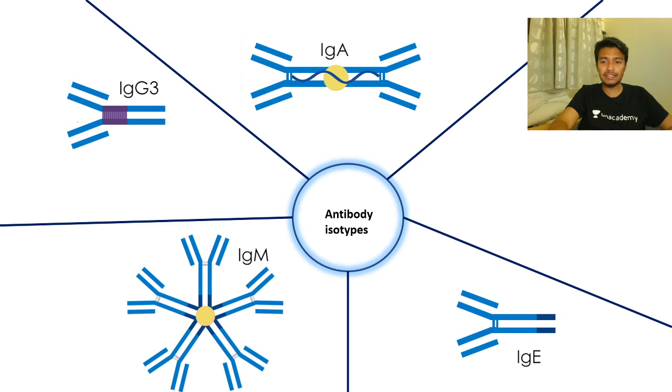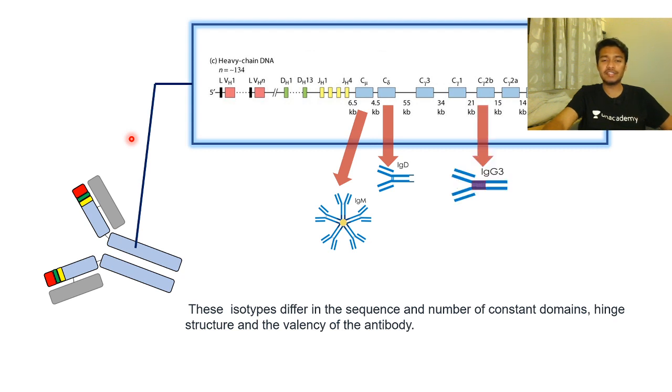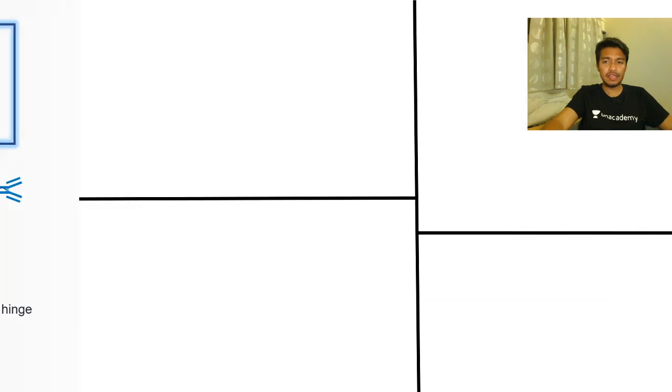Now we have IgA, D, E, M, and IgG present in our bloodstream. Let's look at a little bit about these isotypes to understand the important concepts you need to know. First of all, isotypes differ in sequence and number of constant region domains and the hinge structures. Okay, so from a structural point of view, they are different. For example, IgM has a very different structure than IgD, right? And they are also encoded by different constant region gene segments. Okay, so we would talk about all these isotypes and their functions.